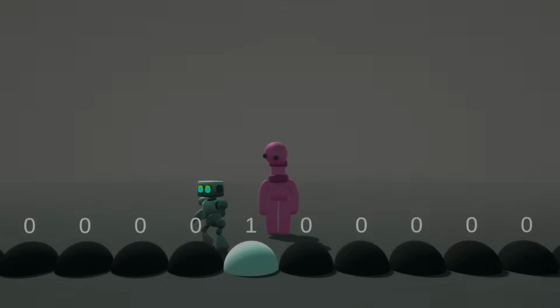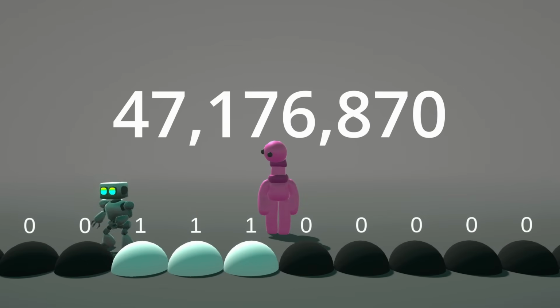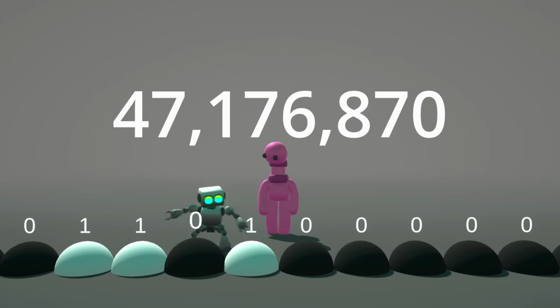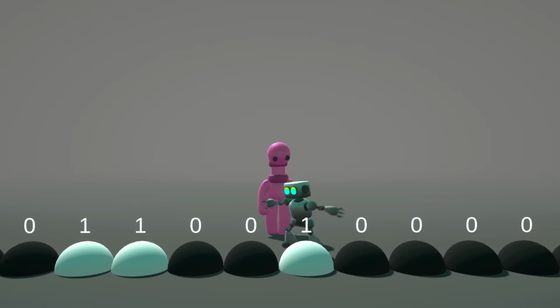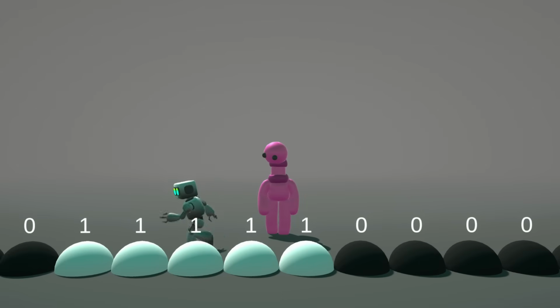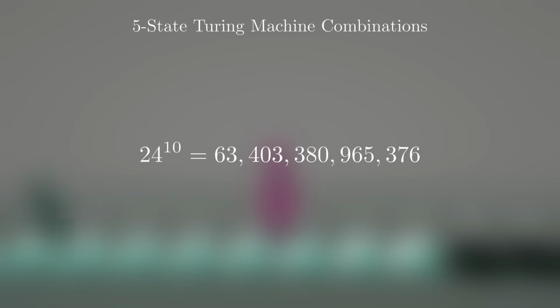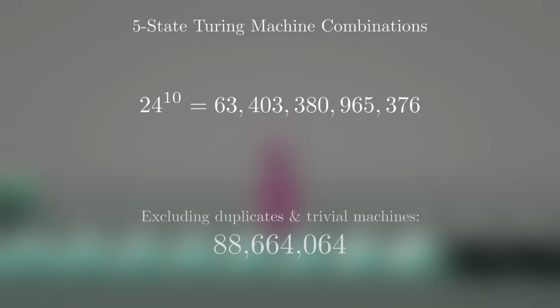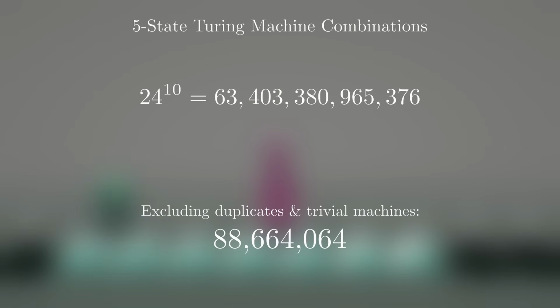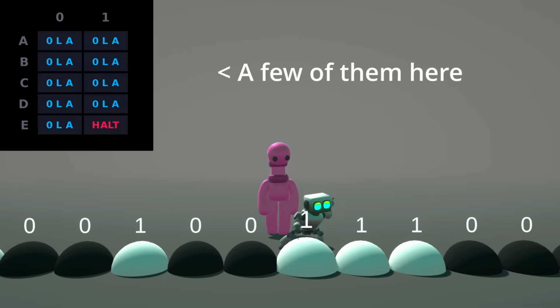The champion for 5 states is 47,176,870. We actually found this machine in 1989, but for 35 years we couldn't prove it was the winner. The problem was the scale. In the universe of 5-state machines, there are over 88 million candidates. While most are simple, thousands of them run for billions, even trillions of steps. We knew they ran longer than our champion, but we didn't know if they would ever stop.